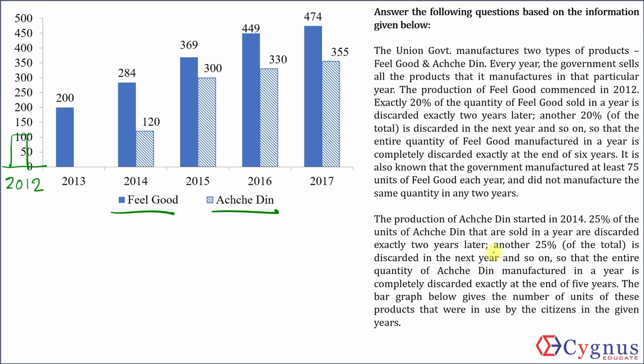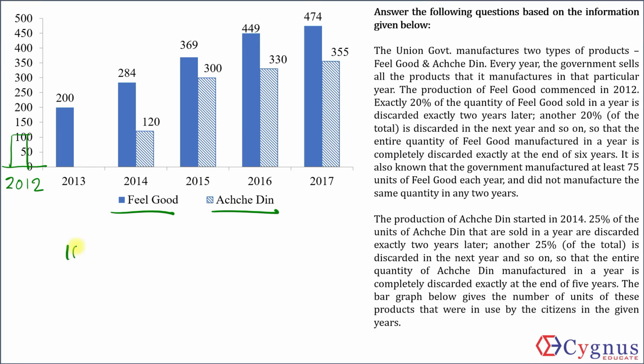Now, does that concept of all manufactured being sold in the same year apply for Achche Din also? Let me read again. Every year, the government sells all the products that it manufactures in that particular year. Okay, all the products. And it manufactures two types of products, feel good and Achche Din, which means that it is applicable not only for feel good but also for Achche Din. 25% of units of Achche Din that are sold in a year are discarded exactly 2 years later. Again, I can conclude that the production of Achche Din should always be a multiple of 4, like the production of feel good should have been a multiple of 5.